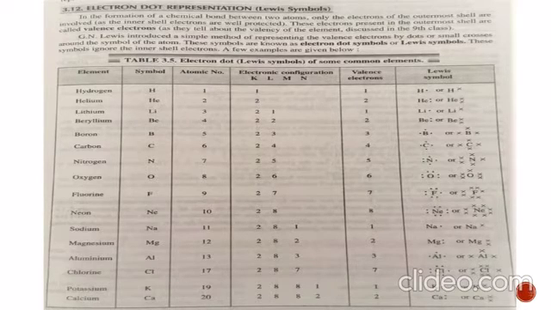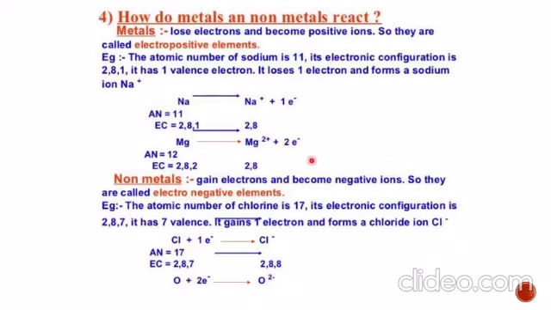ionic compounds. Now further continuing with the topic, how do metals and nonmetals react? We know metals lose electrons and become positive ions. So they are called electropositive elements. The atomic number of sodium is 11. So its electronic configuration is 2 8 1. So how many valence electrons? It has 1 valence electron. So it loses 1 electron and forms the sodium ion.